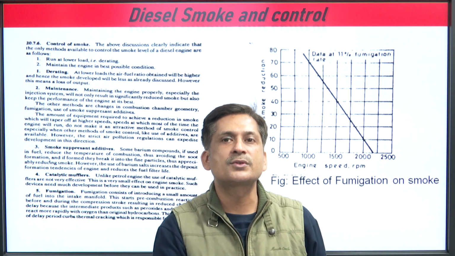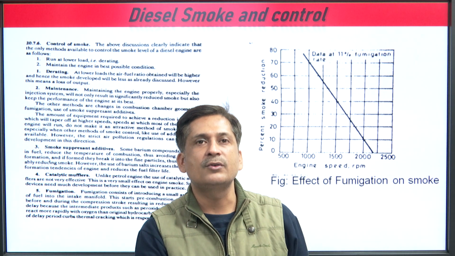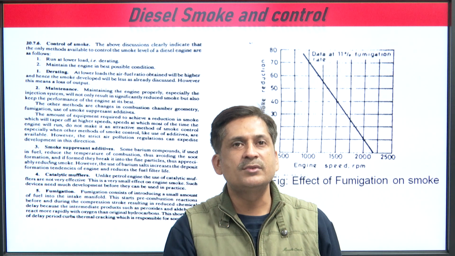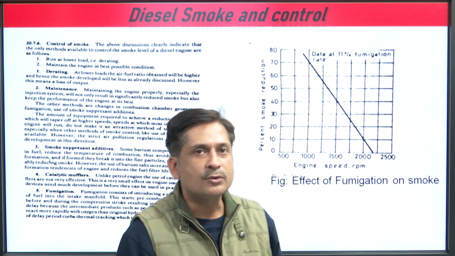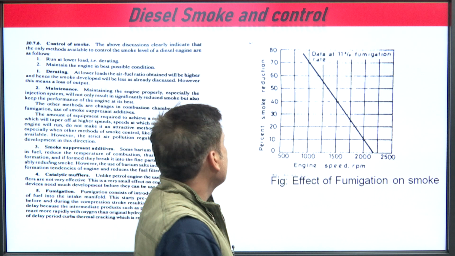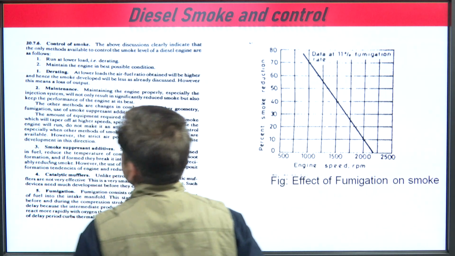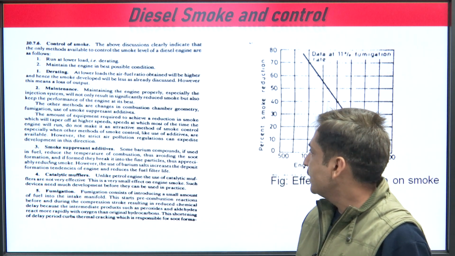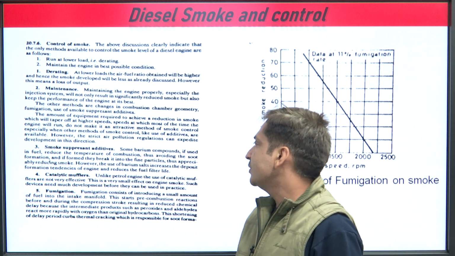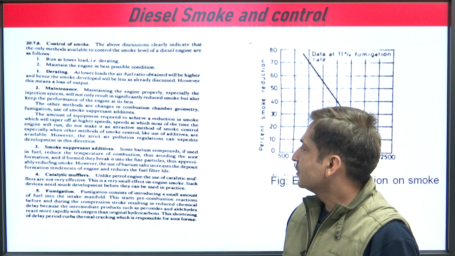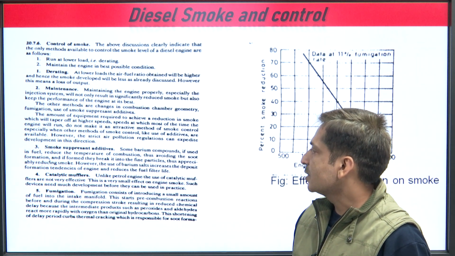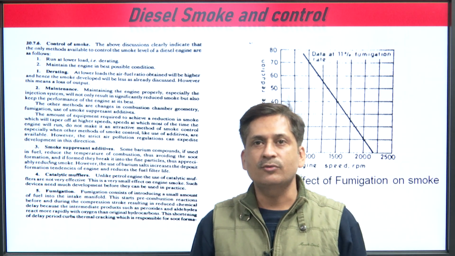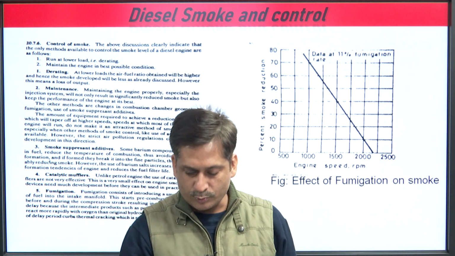Diesel smoke is measured with the help of a smoke meter, and these are some techniques with which we can control the smoke: derating, proper maintenance, and smoke suppressant additives added to avoid soot formation. Then we add catalytic mufflers, and there are fumigation technologies. You can see the effects of fumigation technologies.